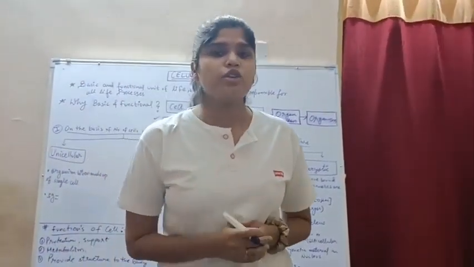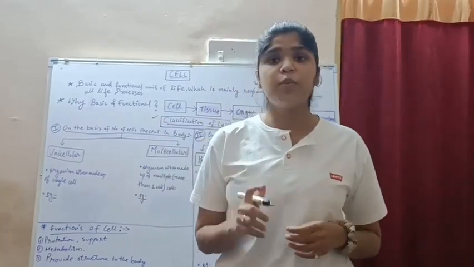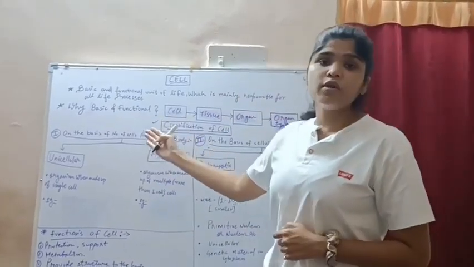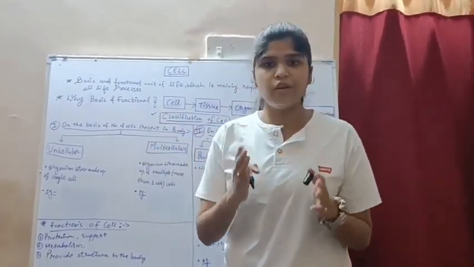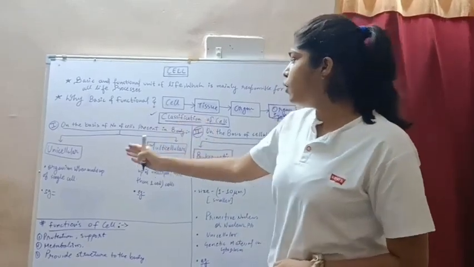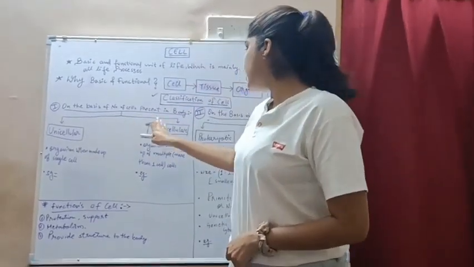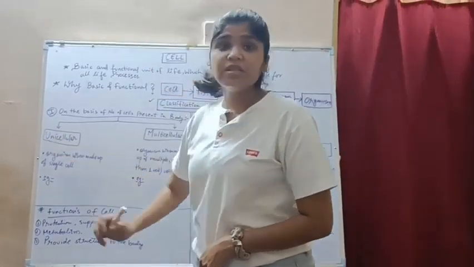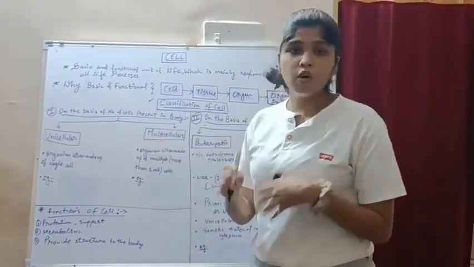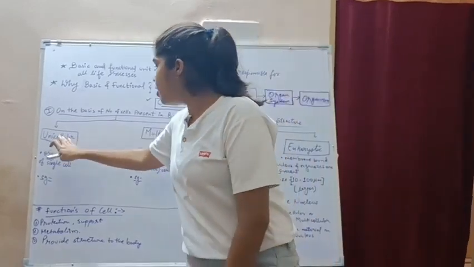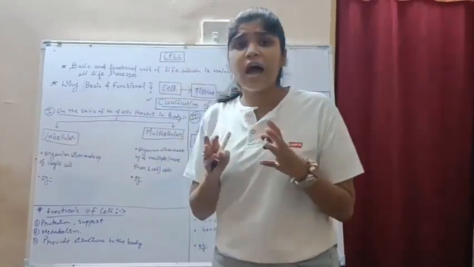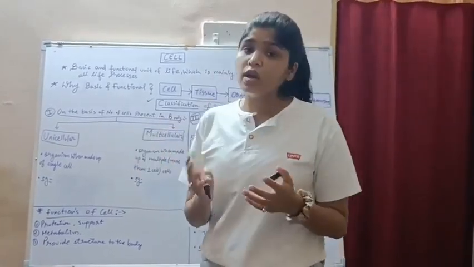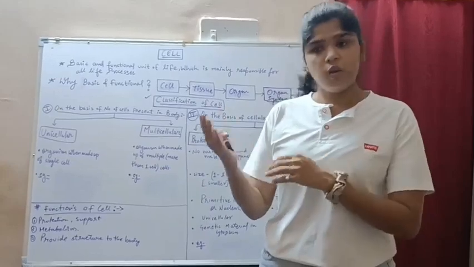Now coming to the classification of cells. The cell is broadly divided into two categories. The first one is on the basis of the number of cells present in the body of an organism. They are basically of two types: unicellular and multicellular. As the name suggests, uni means single and multi means more than one. Therefore, unicellular organisms are made up of only a single cell. Just like that, multicellular organisms are made up of more than one cell.